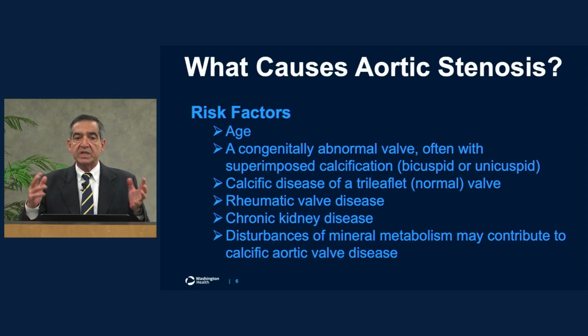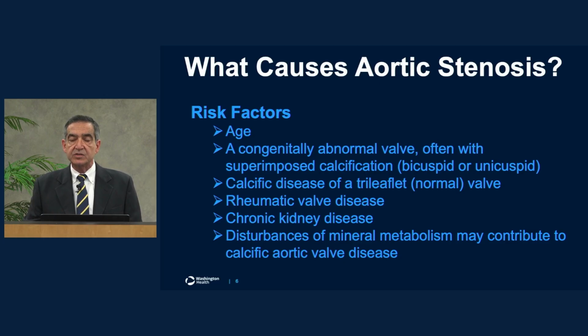Some people are born with an abnormal aortic valve. Normally, the aortic valve has 3 leaflets. So if you look at it in cross-section, a lot of times it looks like a Mercedes-Benz sign. But some people are born with an aortic valve that has 2 leaflets, called the bicuspid aortic valve, or even more abnormal, the unicuspid, one-leaflet aortic valve. Those patients in general are prone to having aortic stenosis a little bit earlier in their life, at a younger age.